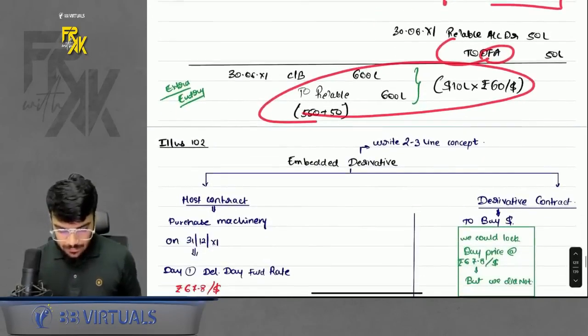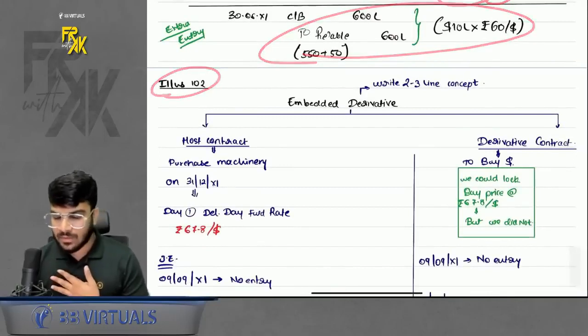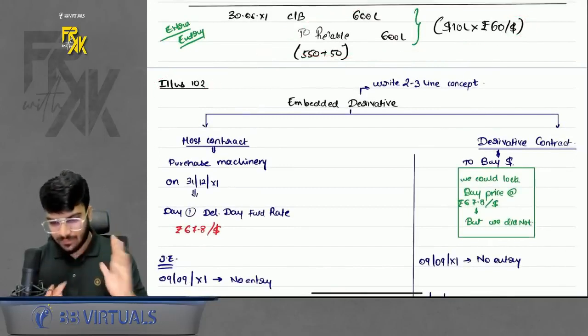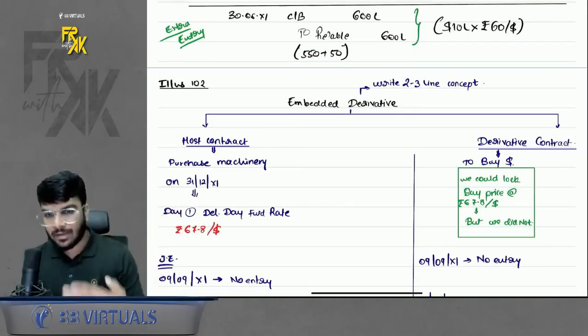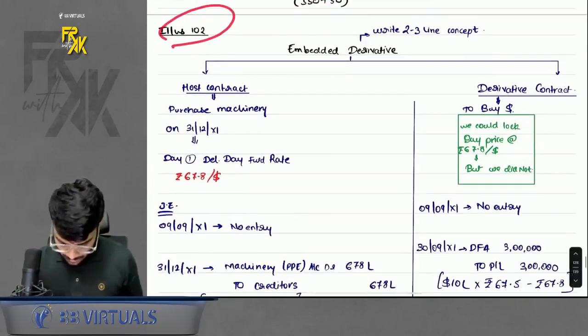Done and dusted. There is also one more illustration of my book, illustration 102. You can try that in homework. It is fairly simple. If you are through with illustration 100 and illustration 119, this is going to be very simple for you. Just give it a try.